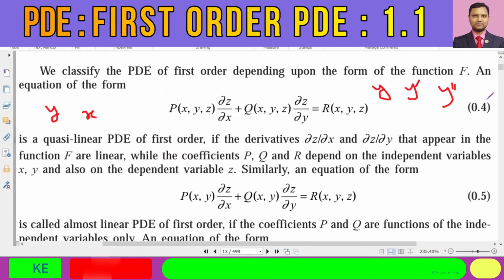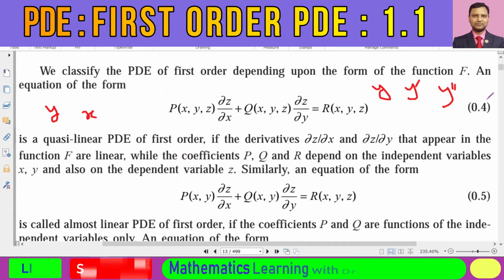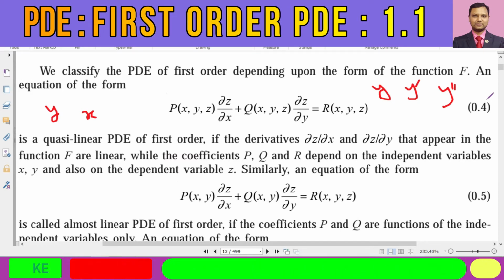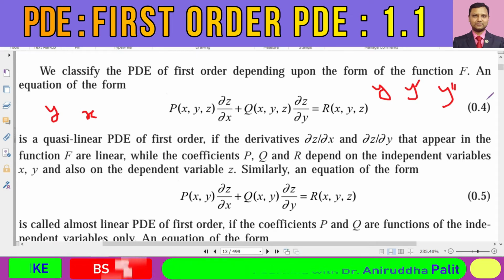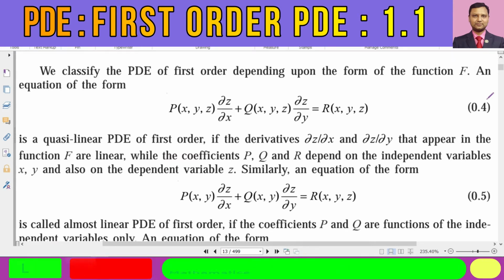But over here, in ordinary differential equations, if the differential equation was not linear, then we called it a non-linear ordinary differential equation. These were two different categorizations in ordinary differential equations. But in partial differential equations, we have different levels of linearity involved.